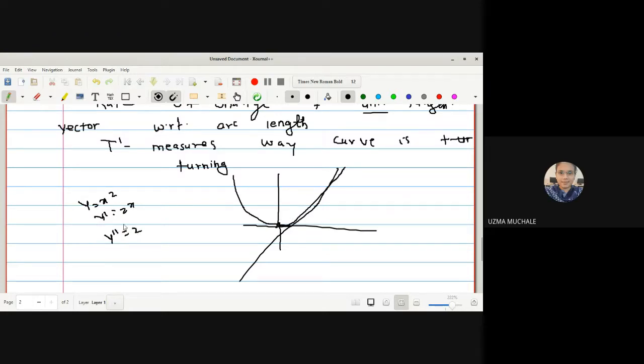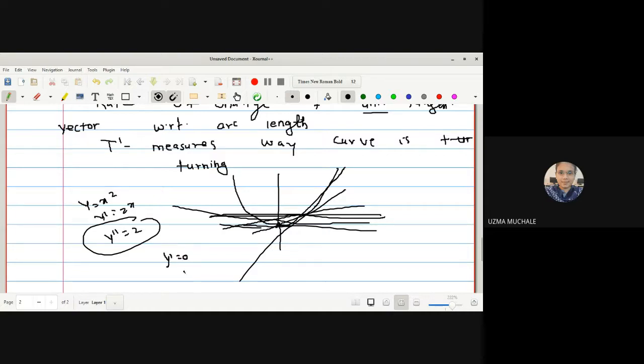So what do you mean by this y double dash is equal to 2? That means your second derivative is 2, means what? It will give you by how much rate your tangent is changing, right? At every point I am going to find out the tangent. So considering all those, we can say by how much rate your tangent is changing. And this can be more clearly given by maxima and minima, right? In the concept of maxima and minima, we are using the second derivative, correct?